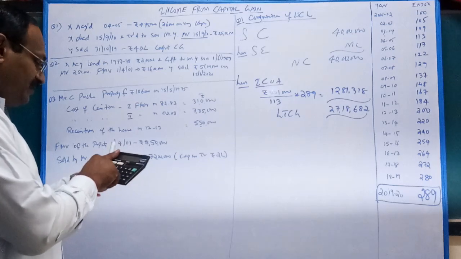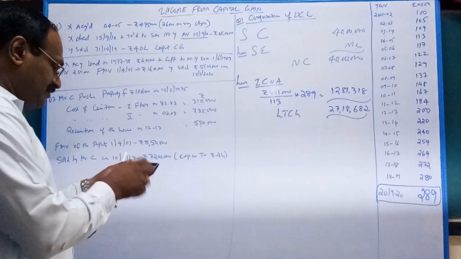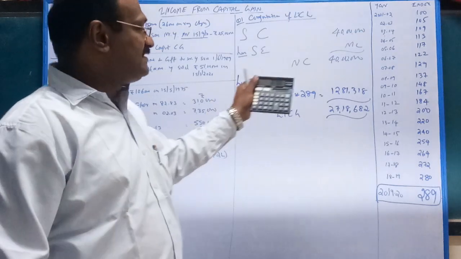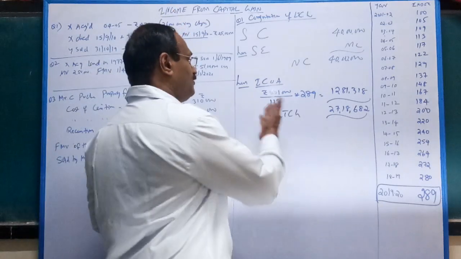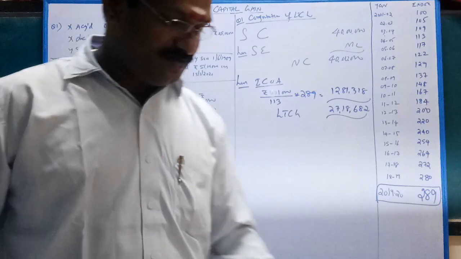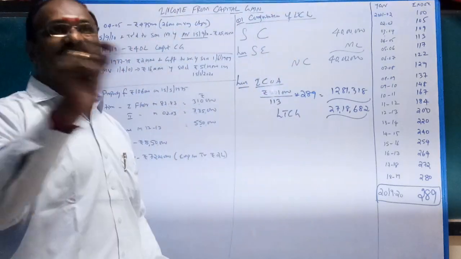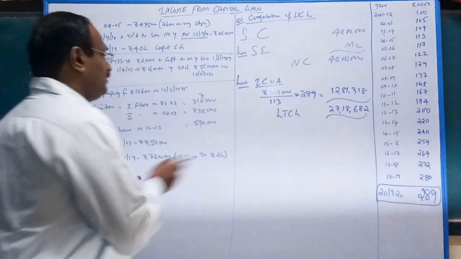In this case, 5,01,000 divided by 167 into 289 amounts to 8 lakh 67, round figure. You take either 113 or 167, both are the same, but you have to give the assumption. Okay. Any doubt? This is question number 1. Then question number 2.